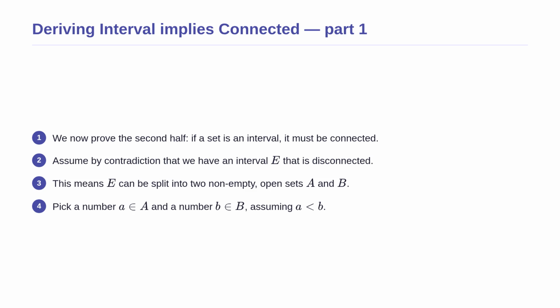So we have proven the first direction. This brings us to the second half, proving that if a set is an interval, it must be connected. Again, we will assume the opposite to find a contradiction. Let us assume we have an interval E, but it is disconnected. This means E can be split into two non-empty, non-overlapping open sets, which we will call A and B. Because they are not empty, we can pick a number a from set A and a number b from set B, and we assume a is less than b. We will use these points to find a contradiction.